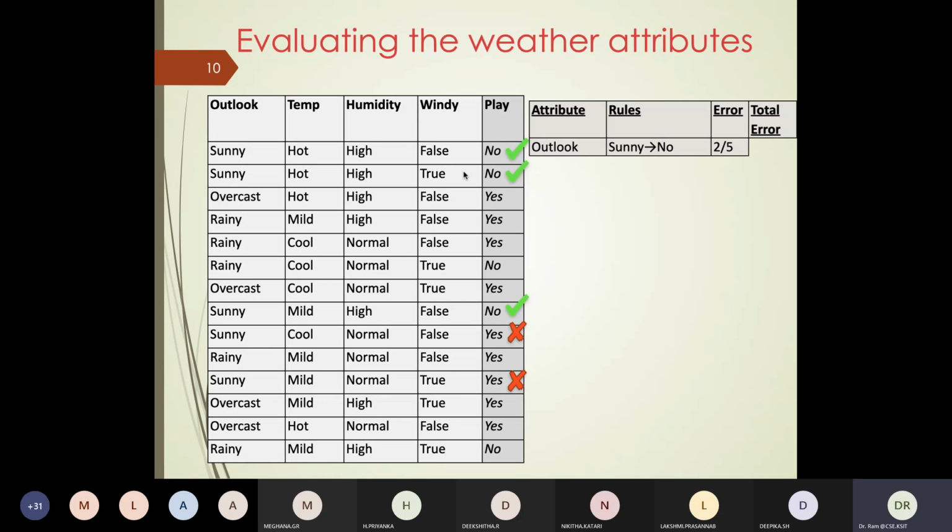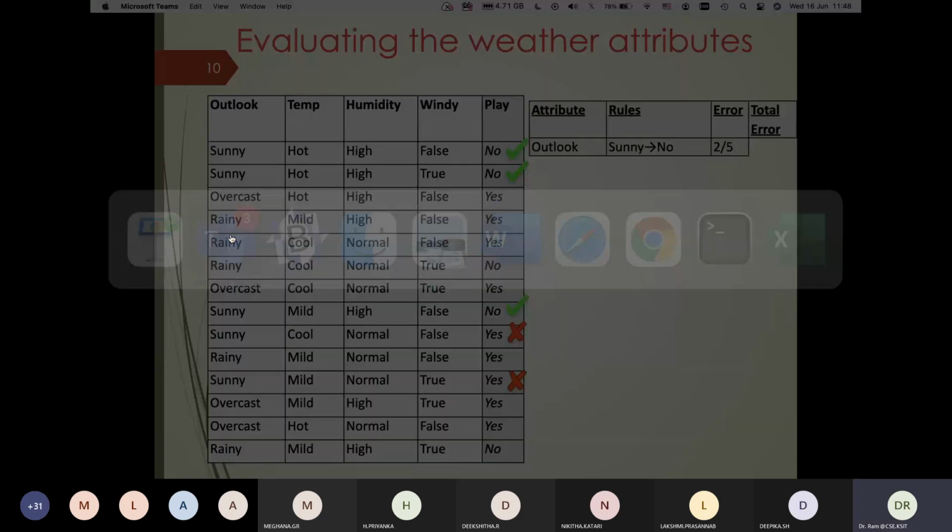Because out of 5 records, 2 times data says if you choose the rule sunny is equal to no, you'll get a wrong answer, 3 times you get the right answer, and hence this error would be 2 by 5. Any doubts about how the value 2 by 5 came in? Any questions?